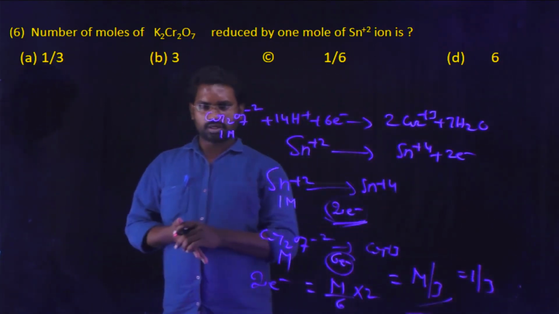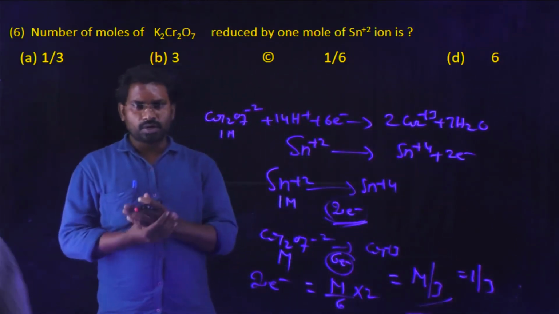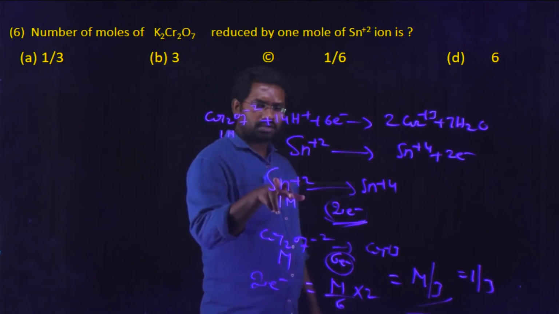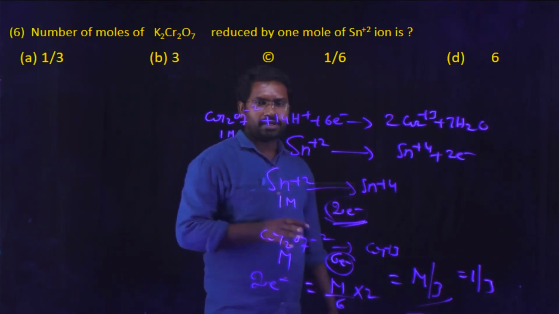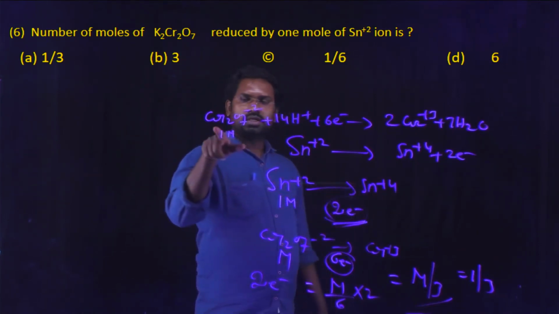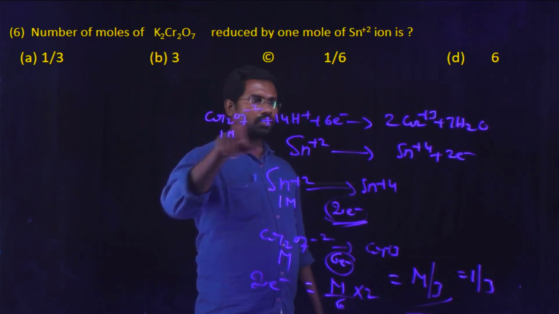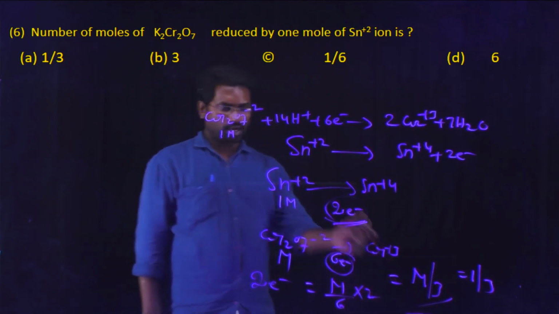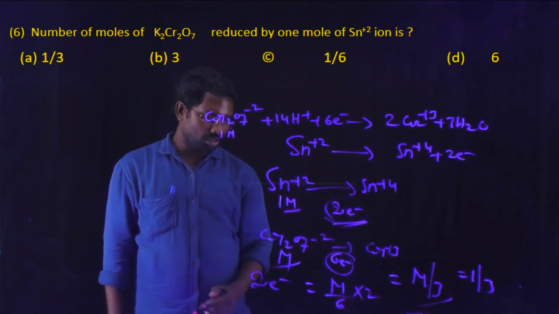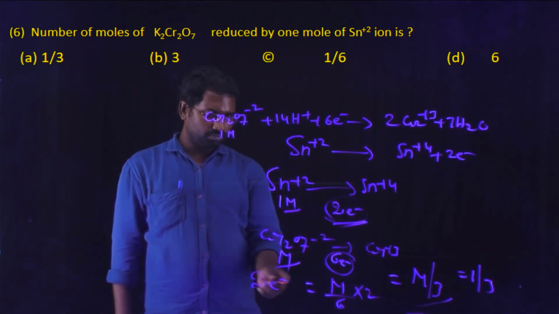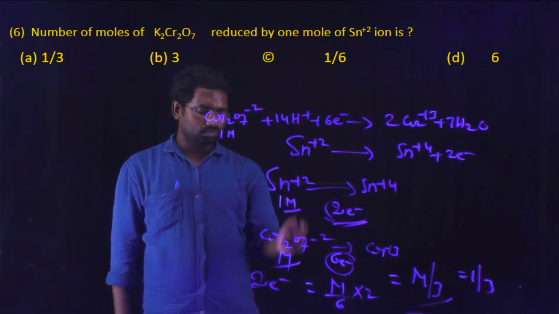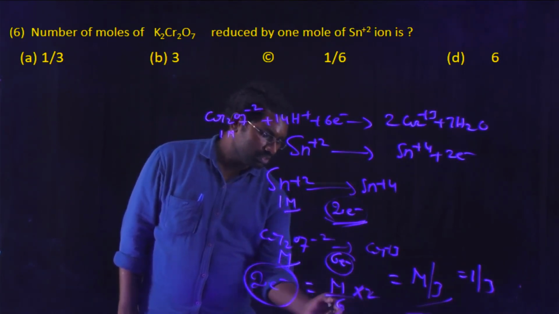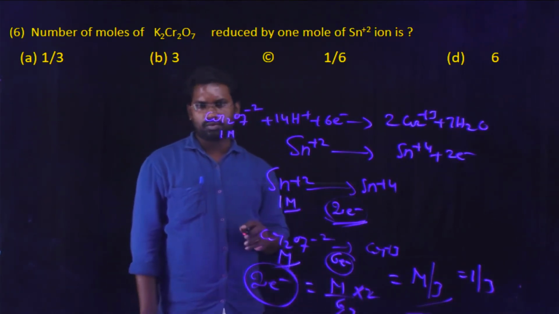Therefore, the number of moles of potassium dichromate reduced by 1 mole of Sn2+ ion: for the oxidation of Sn2+ into Sn4+, the electrons involved are 2. In case of potassium dichromate changing into chromium ion, the electrons involved are 6. Therefore, M by 6 into 2 is equal to M by 3, that is equal to 1 by 3.